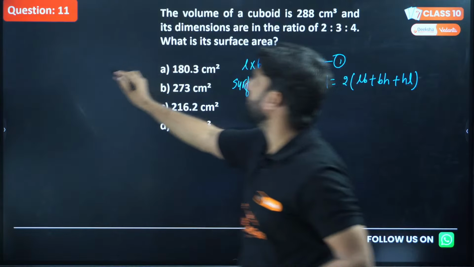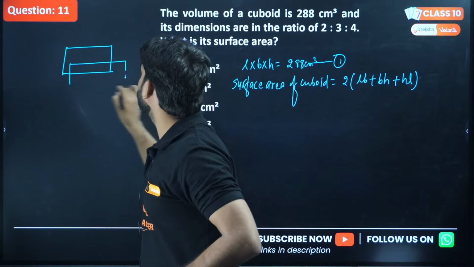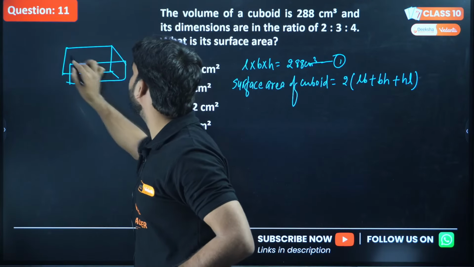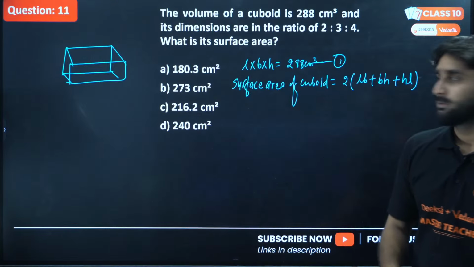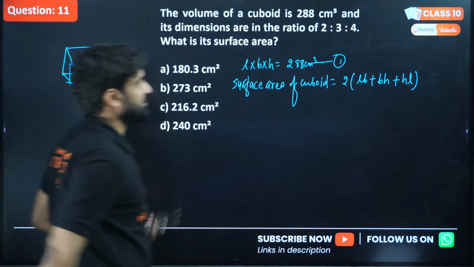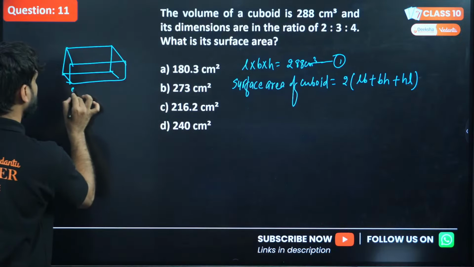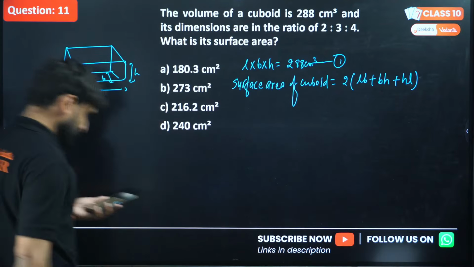And let me show you a cuboid. You all know a shoe box, a brick, a complete brick. These all are cuboidal in shape. So this is called length, this is breadth, and this is height, right? So we have to find here.